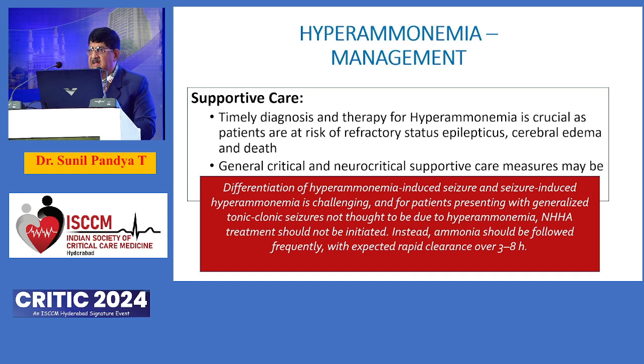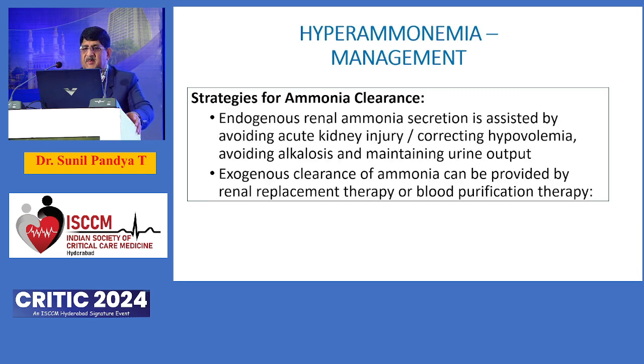And as I said, if it is a totally clonic seizure causing hyperammonemia, it clears off within 3 to 4 hours. If it doesn't clear off within 3 to 4 hours, then you need to probe into non-hepatic causes. The strategies for clearing ammonia from the patient circulation is reducing endogenous production. So enhancing kidney function, optimizing acute kidney injury, correcting hypovolemia and other things can increase the ammonia clearance via kidney.